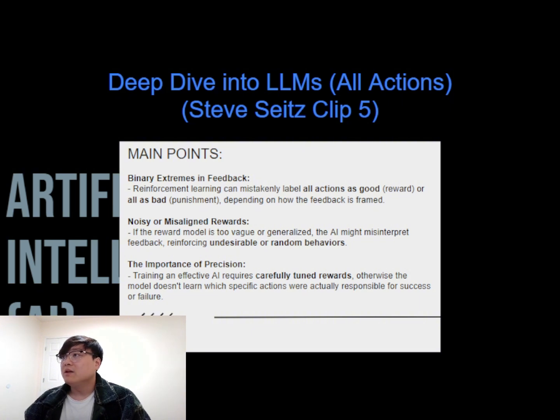So instead of learning "this move was helpful," it might just think everything I did was perfect or everything was wrong. This leads to overgeneralization, which can completely derail the learning process. It's a great example of how powerful but fragile reinforcement learning can be. The model's behavior is only as good as the reward signals we give it. So aligning those signals with human goals is one of the hardest and most important parts of training these systems.